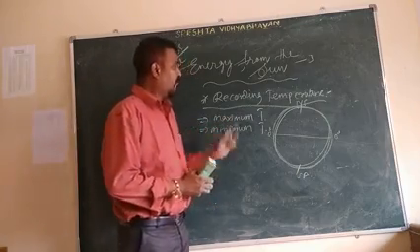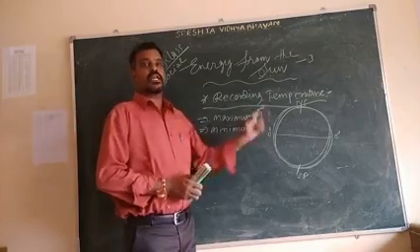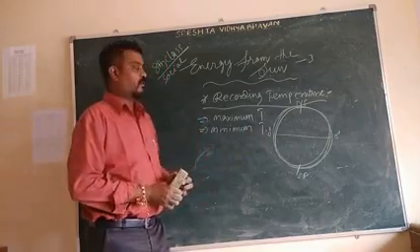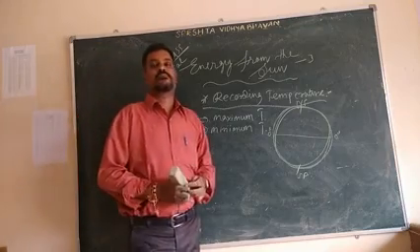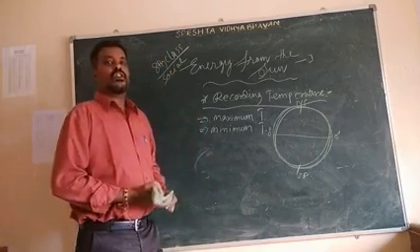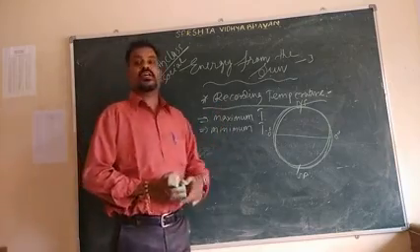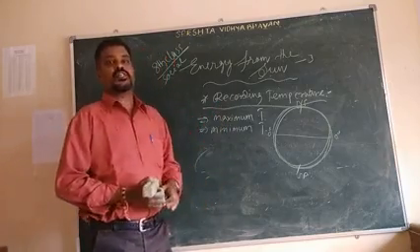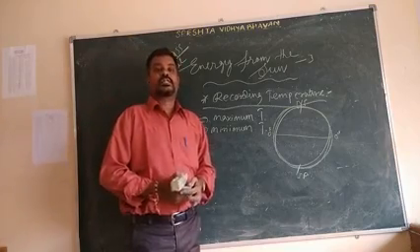That's why in Andhra Pradesh also the temperature differs from January to December. Different places have different temperatures.